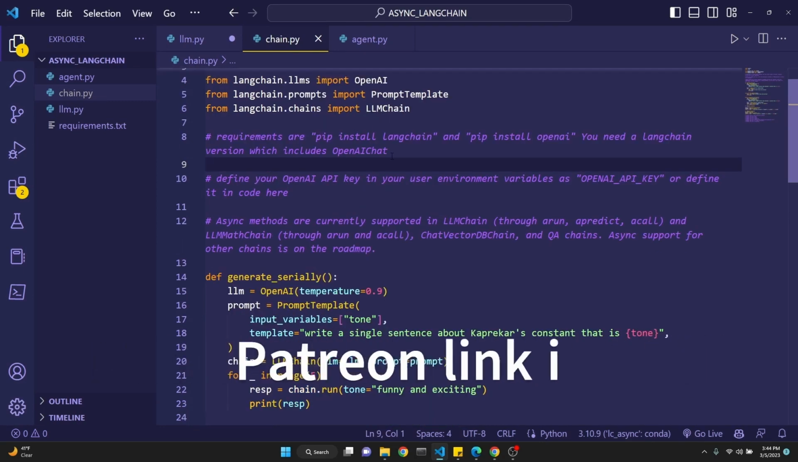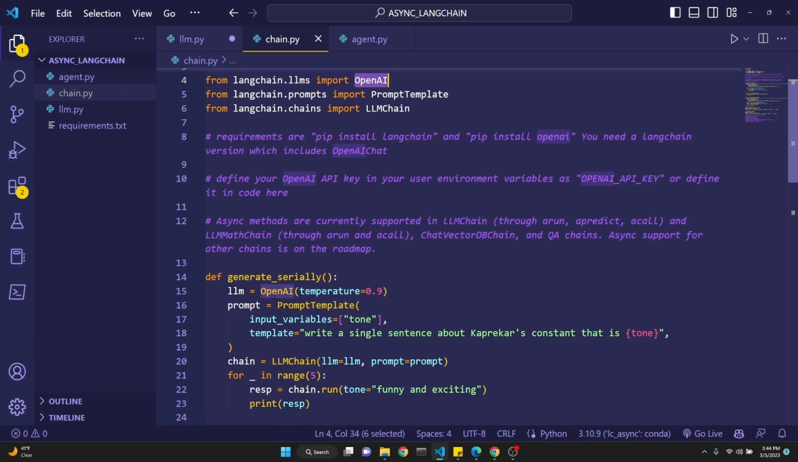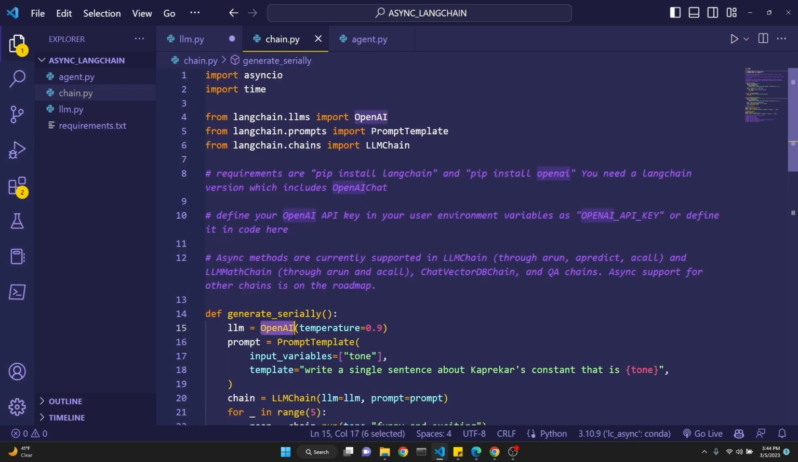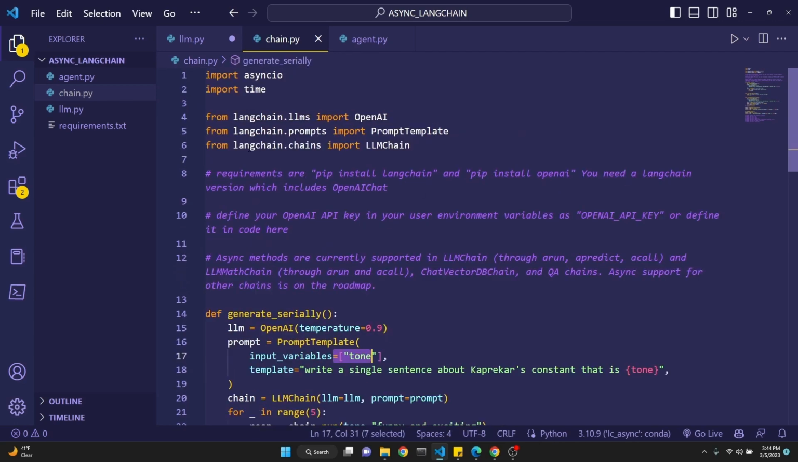So as far as LLM chains, we are still importing asyncio and time, and then we are importing OpenAI. We will be making regular calls with the text-davinci-003. We are importing a prompt template because we're going to be defining some input variables. And we are importing from langchain.chains import LLMChain.